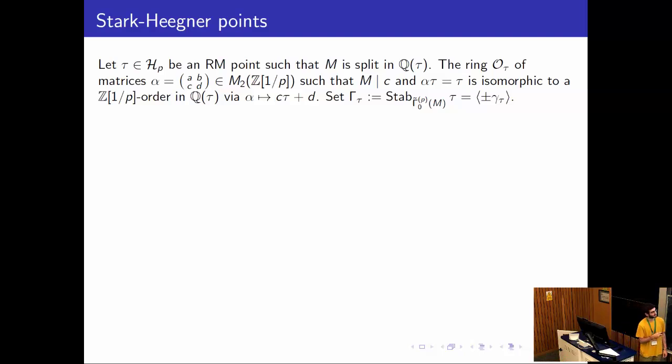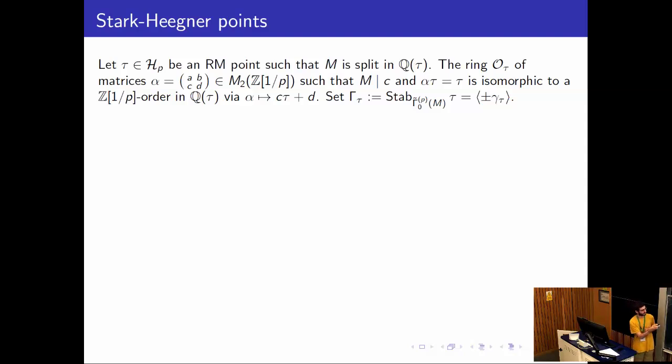So we can consider the stabilizer under this group, gamma not tilde, which I defined previously. And this is identified via this embedding with the group of units of this ring O tau. And so by Dirichlet's unit theorem, it has rank 1. It's a group of units in a real quadratic order. So we can pick a generator gamma tau, which I call the fundamental automorph of tau. And we can also make it unique by normalizing it so that it's greater than 1 when you embed it into Q(tau), but it's not so important. Well, that's a well-defined object.